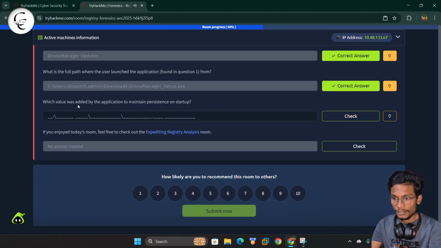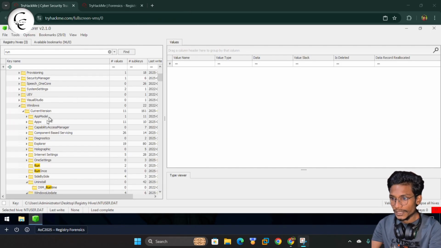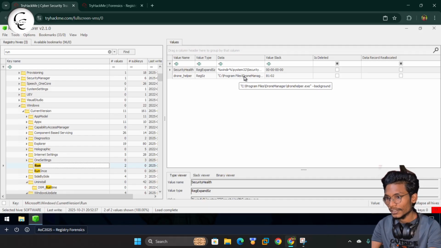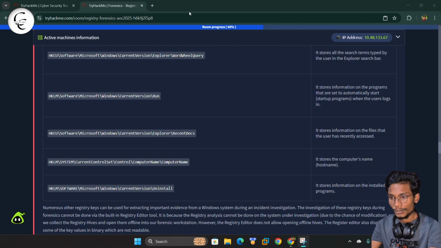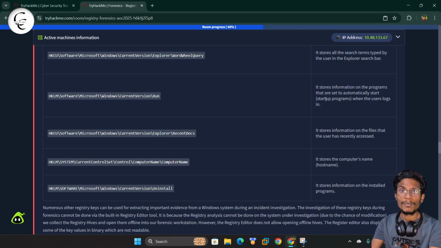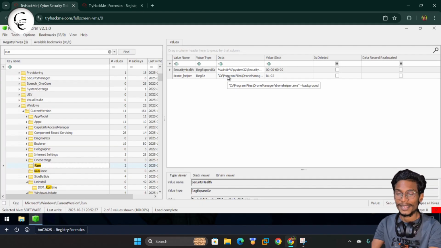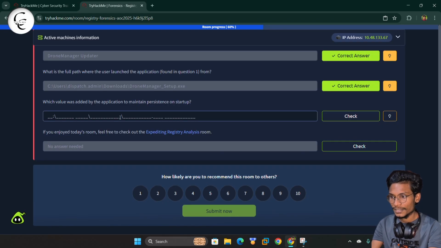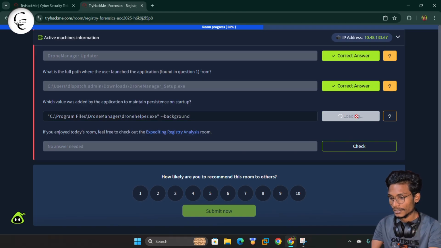Now it's time for the third question. Let's move to the information, and here you can see we have found that it is under Run, and the path is under Microsoft, Windows, CurrentVersion, and Run. Here we have the information, so you can check the path in this table also. This table is very important: we can go through this whole table and solve all the questions that are available in this room. We can simply copy this value, paste it here and give it a check. Yes, this is correct.